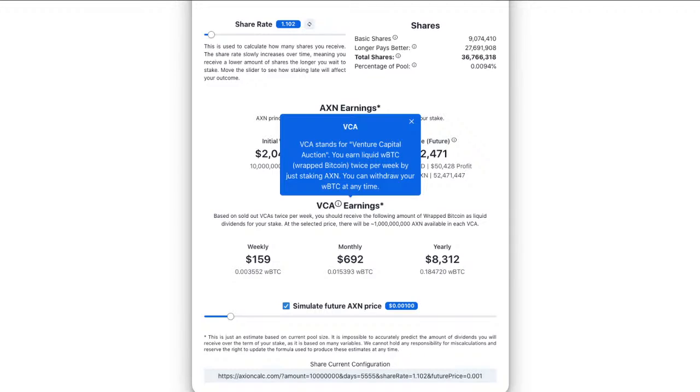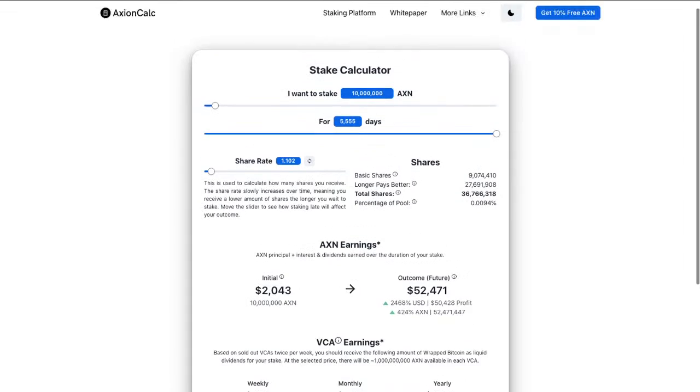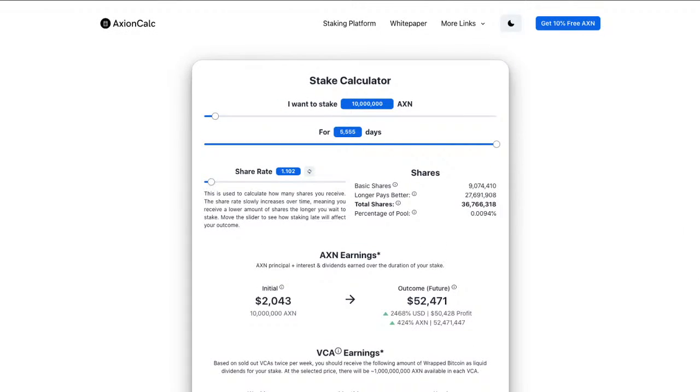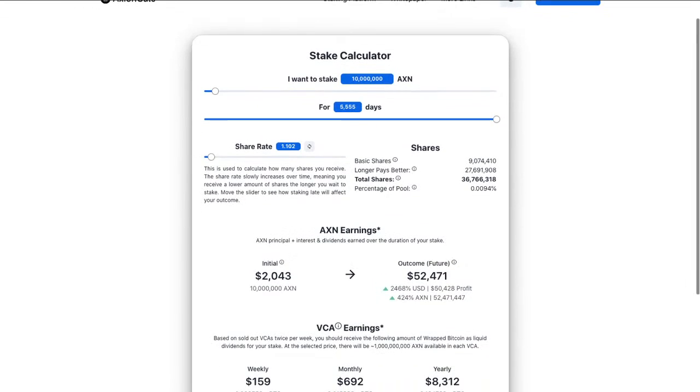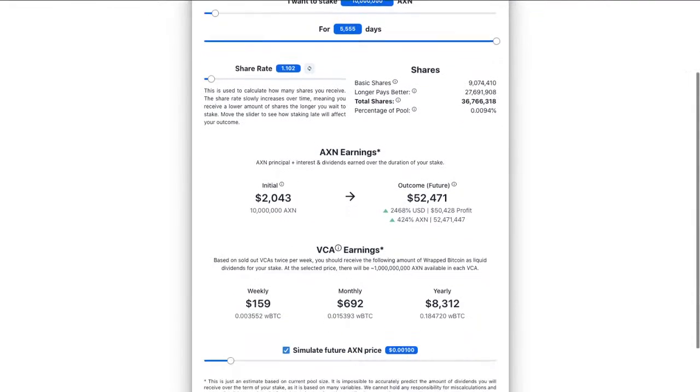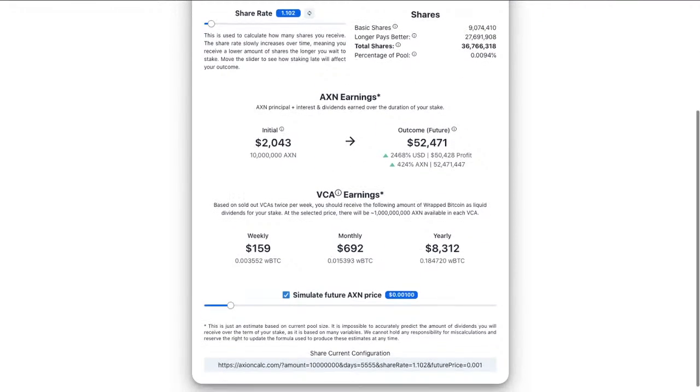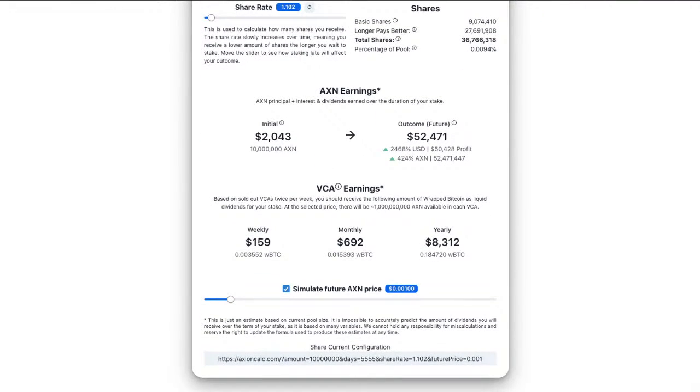Now basically it says you earn liquid wrapped Bitcoin twice per week by just staking Axion. You can withdraw your wrapped Bitcoin at any time. So that's the difference: the Axion that you get in the Axion stakes, you can get out once it matures, or you can pay an early penalty fee, which is not recommended in most cases, to get it out earlier. Whereas with the VCA, you'll be staking your Axion, you'll get Axion as normal. So this is all normal, you'll get this.